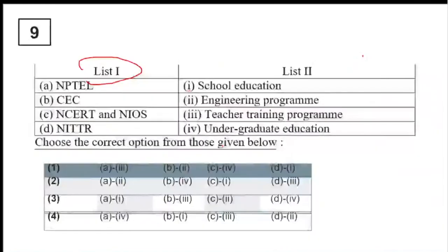Now, if you are talking about question 9, you can start question 9 now. Question 9 talks about the organizations, the bodies, and at the same time their programs. So you have to list them one by one. I'll just wait for everyone to answer this.